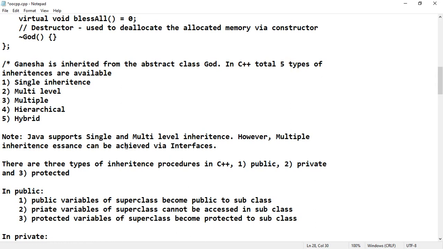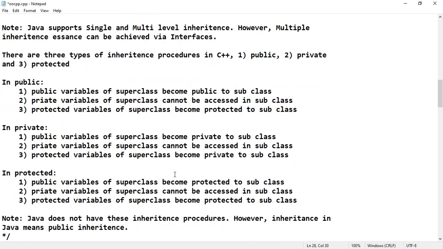However, multiple inheritance can be achieved via interfaces. So there are 3 types of inheritance procedures in C++: public inheritance procedure, private, and protected inheritance procedure. We will see how these particular inheritance procedures will work.